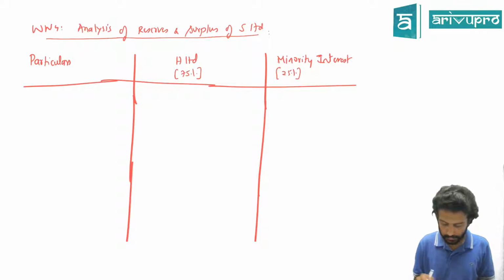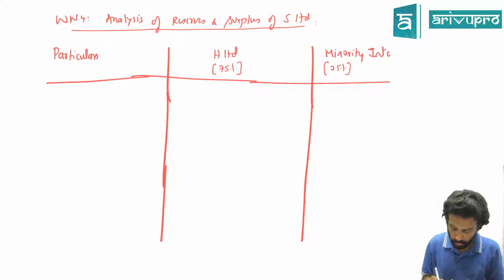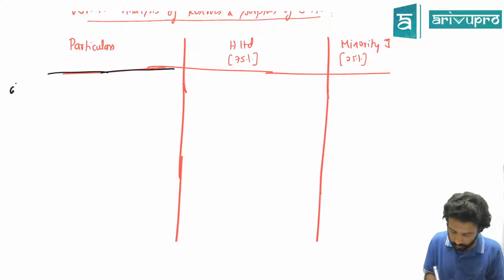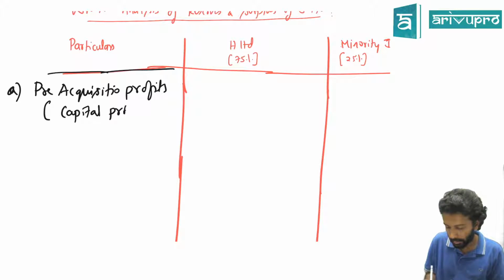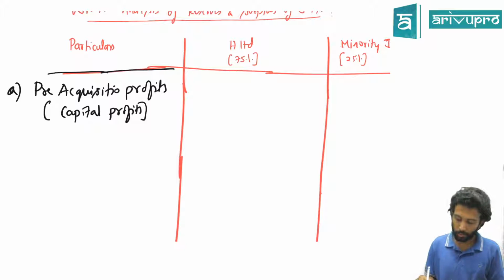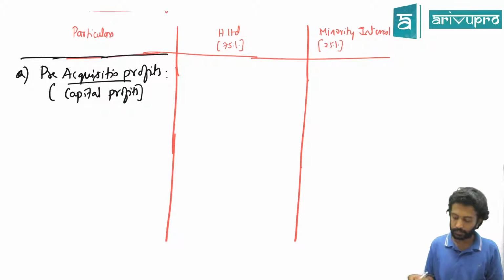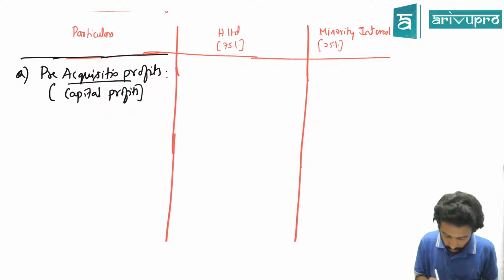Let's get started. Under that, the first thing you need to write is pre-acquisition profits, or our study materials call it capital profit, or some books will also call it capital profits. Pre-acquisition profits. First thing is to find out the pre-acquisition profits.